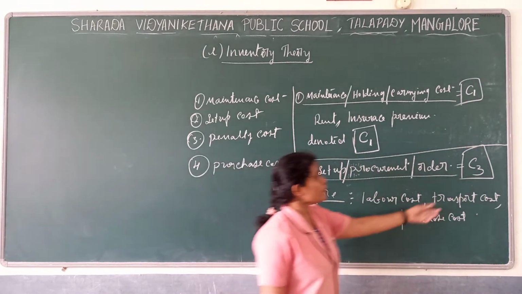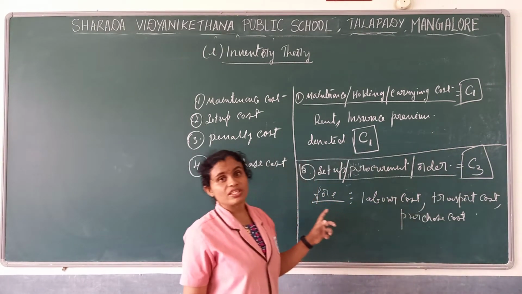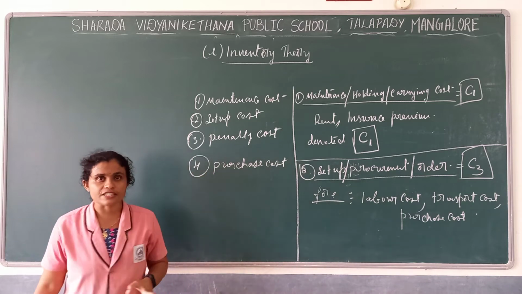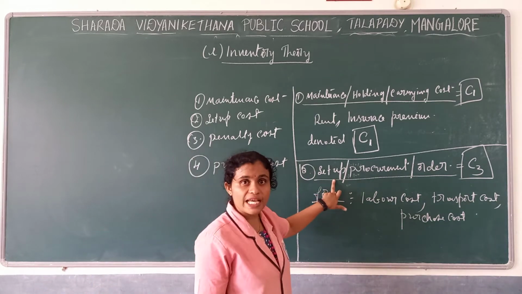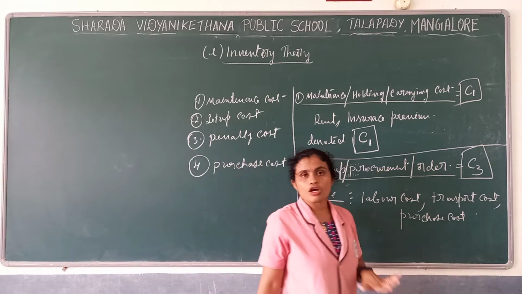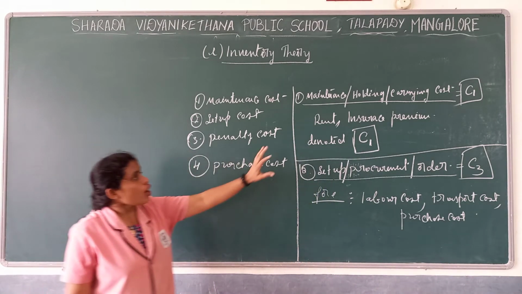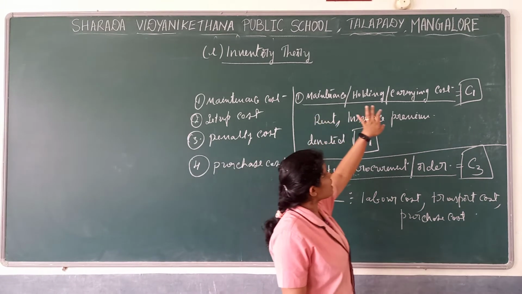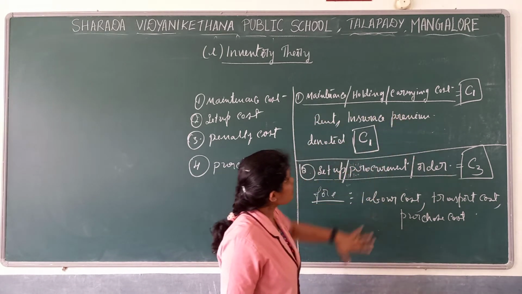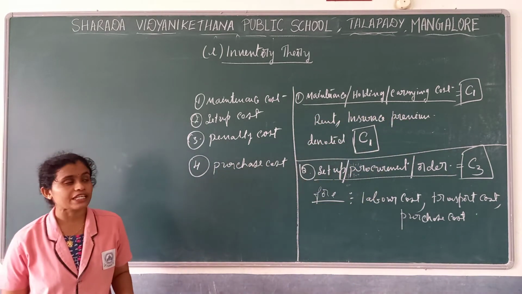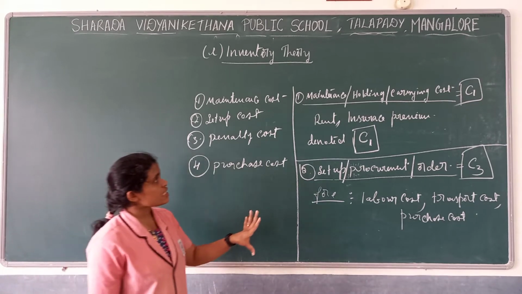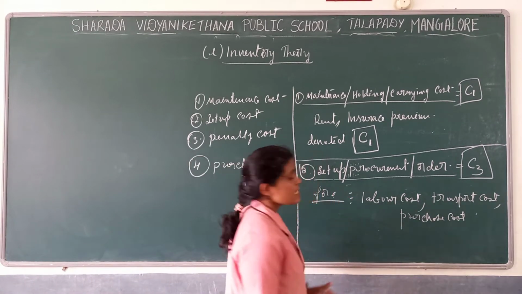So you should remember what is C3 when we need to take a particular item as C3. If a particular item is named setup, procurement or order cost, you have to consider it as C3. Or if a particular item is named maintenance, holding or carrying cost, we have to take it as C1. So this is about maintenance cost and setup cost.